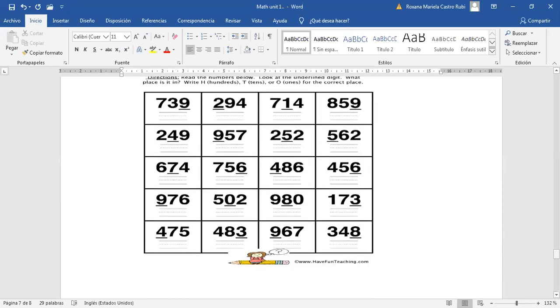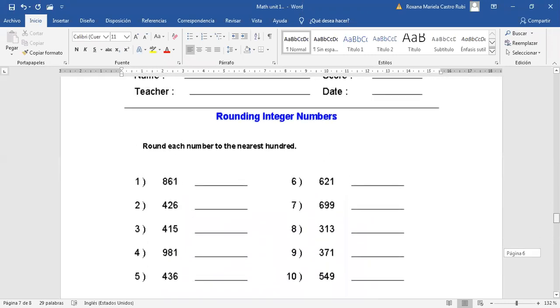So these other numbers will be for homework, okay? I will upload it or send it to your WhatsApp or upload it on the platform. This will be for homework. Let's continue with the other topic.